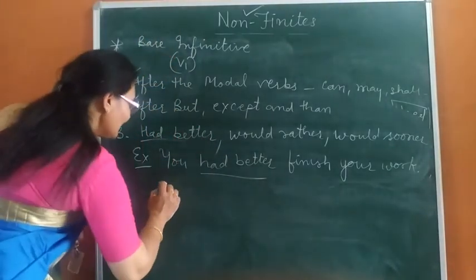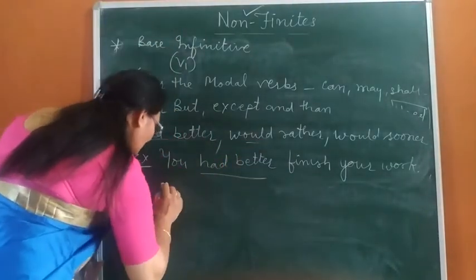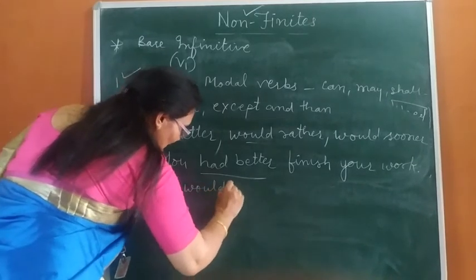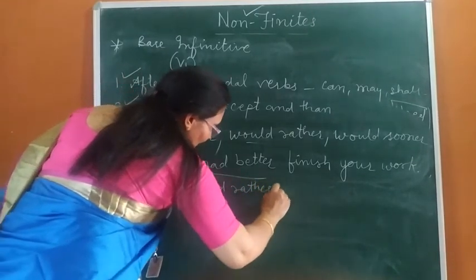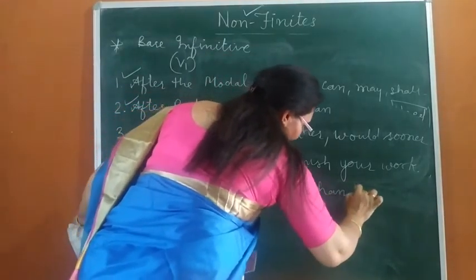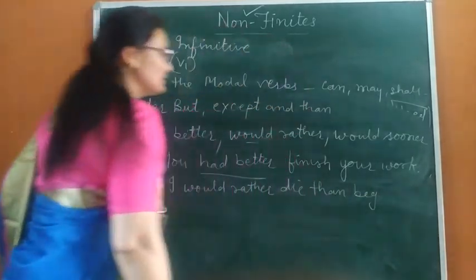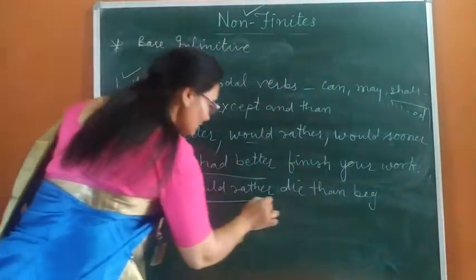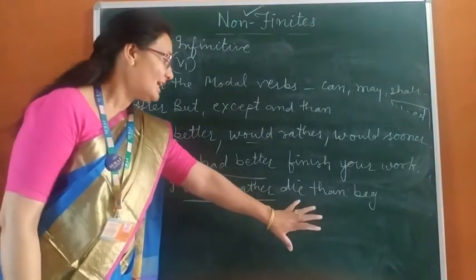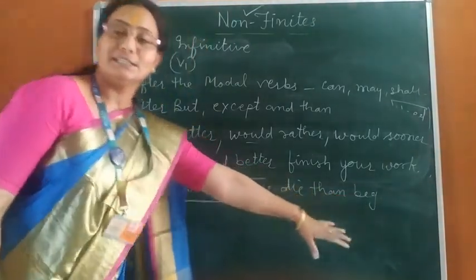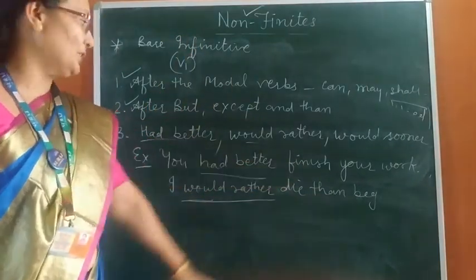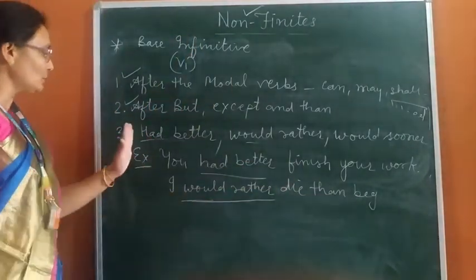And the second one, would rather: I would rather die than beg. So in this sentence, would rather has been used. After would rather, I have used here die and beg, bare infinitive, not to infinitive. So these are the examples of rule number 3.